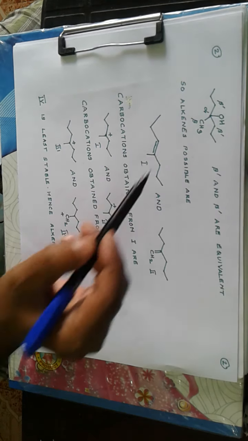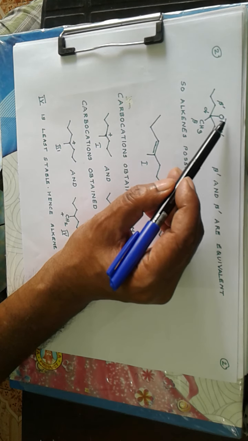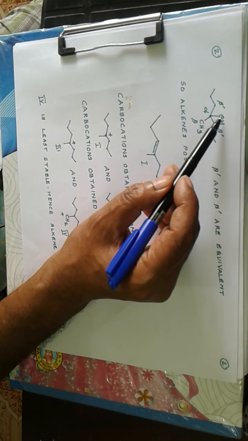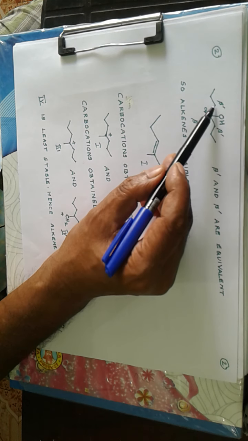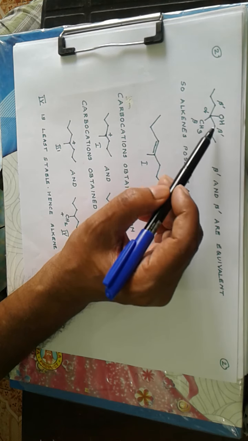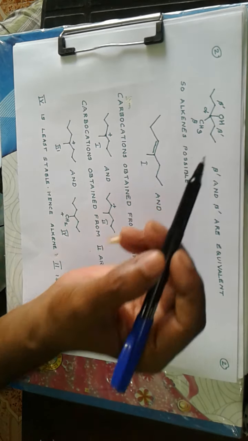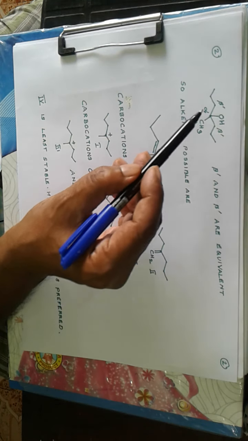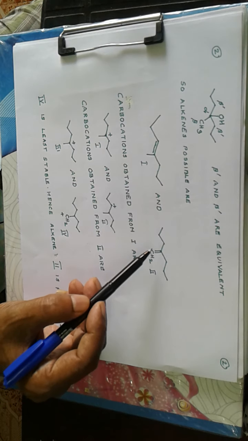Now then a second example is given. There again we have a mirror plane passing through OH and CH3 bisecting this molecule, so that this point and this point called beta dash are equivalent, and there is a beta position, and then alkenes possible are between alpha and beta dash, this one, between alpha and beta, this one.